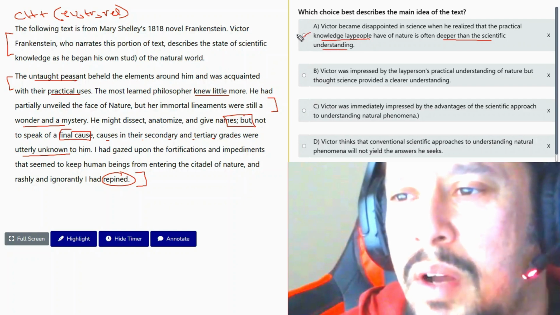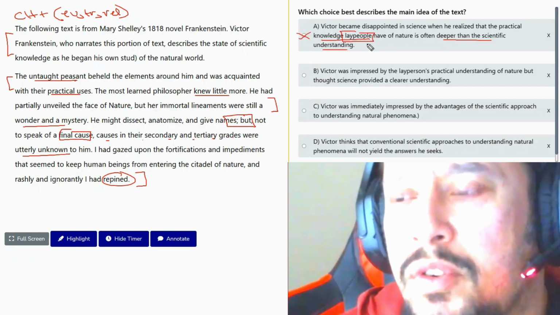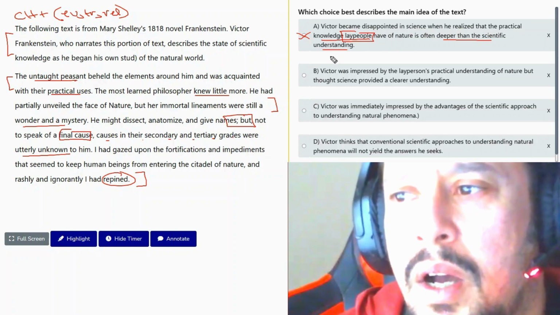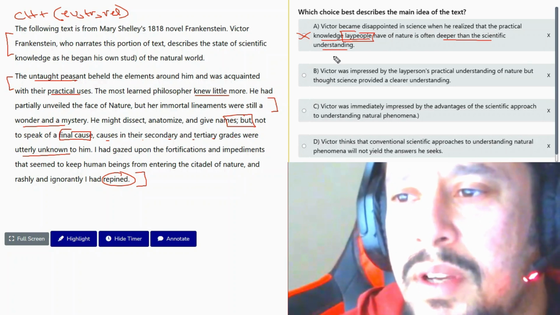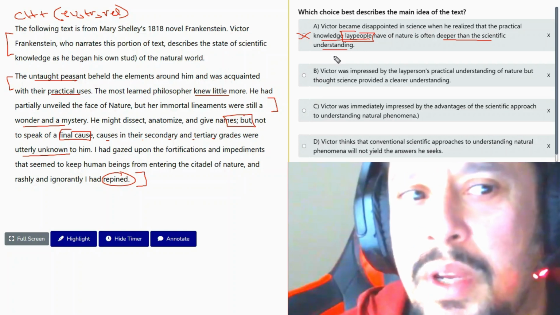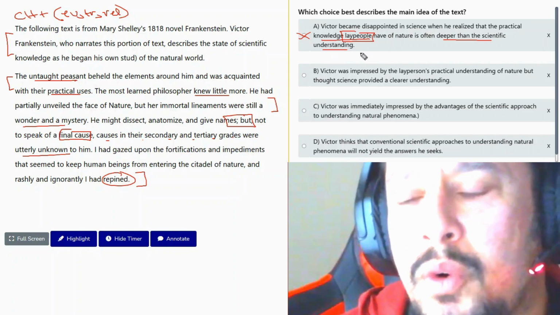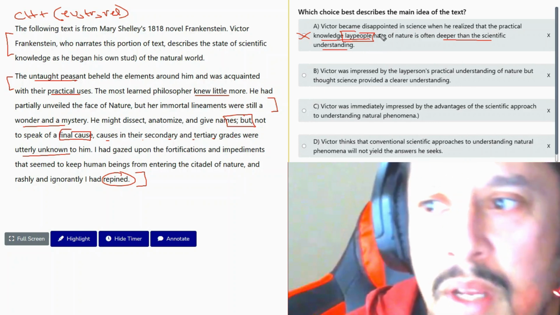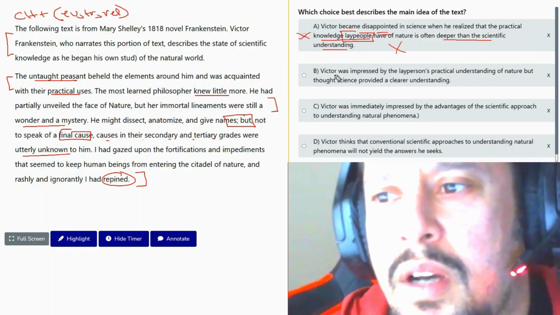I don't think you'll have a problem with lay people. Lay people are just the average or normal people. It's often deeper than scientific understanding. Also, it's a bit weird. I mean, lay people have more understanding than scientific people, but why would Victor be disappointed? Really convoluted here. Answer B.